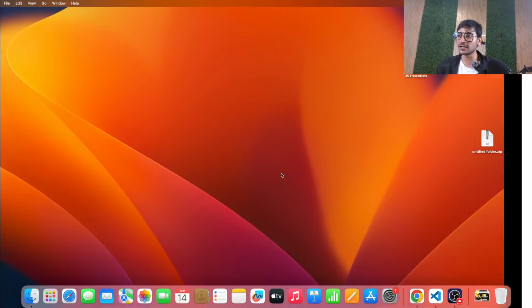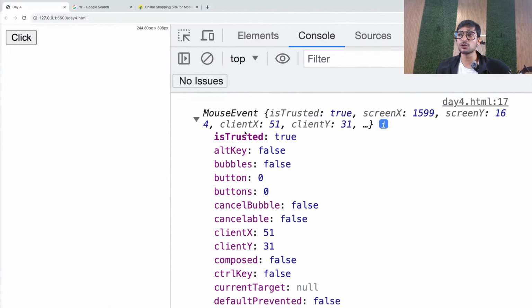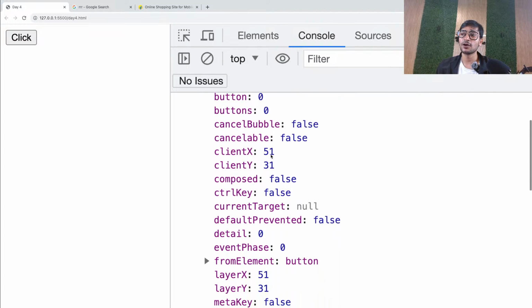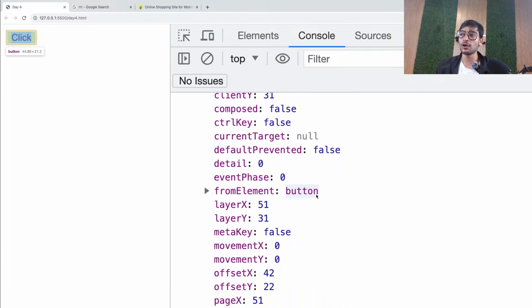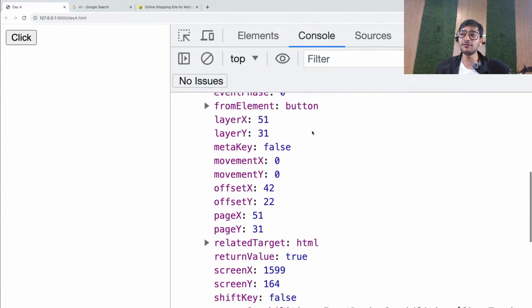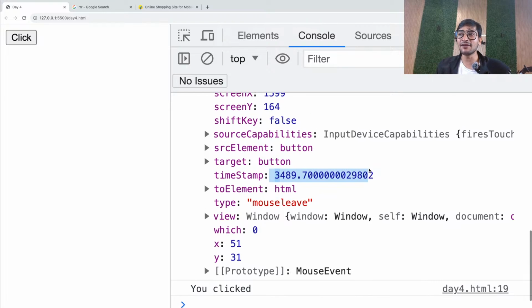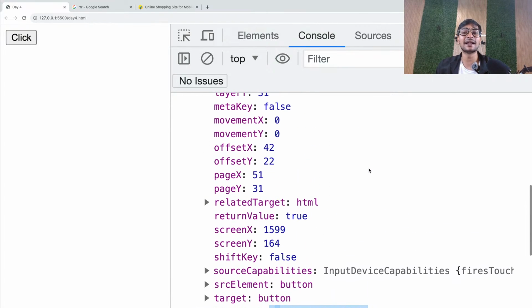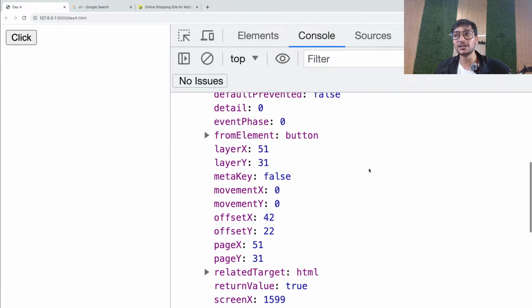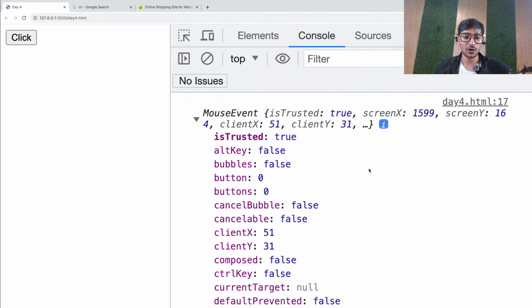So guys, that event object is nothing but it gives you all the information regarding the event that is performed. It is telling me it's a mouse event, and all the information about that. On which element it was called? On the button element. What was the XY position of that button? 51 by 31. Everything. What kind of event it is? Mouse leave event. What was the date and time when it was done? Timestamp. So everything is available regarding that event. If you want to use it, you can use this event object to extract whatever you want of that event.